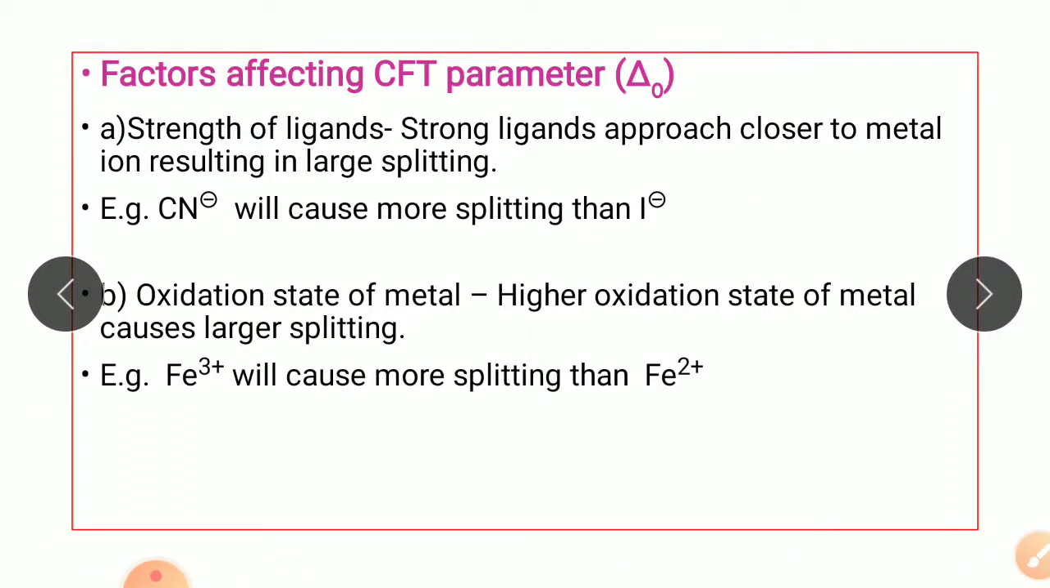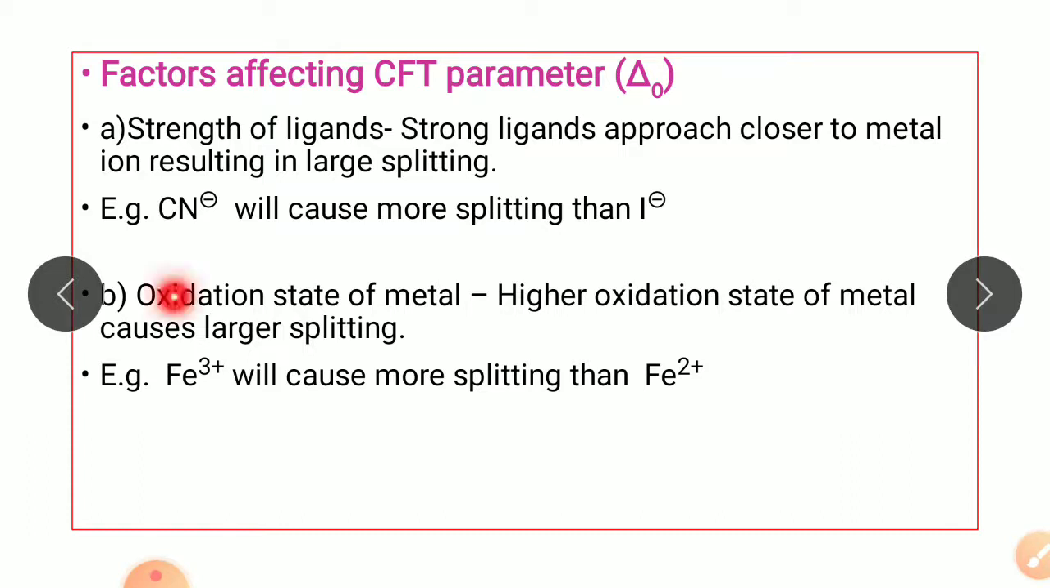So let's see the next topic, that is factors affecting the CFT parameter, that is delta O. Now delta O is affected by the strength of the ligand. So the stronger the ligand, the more is the splitting, that is delta O value will be more. So cyanide will cause more splitting than iodide. We have seen in the series that iodide is a weak field ligand while cyanide is a strong field ligand.